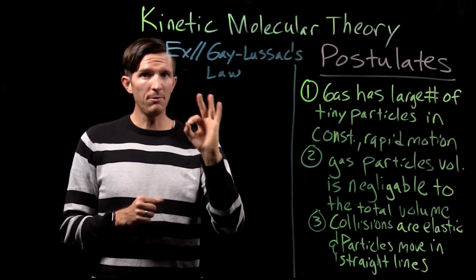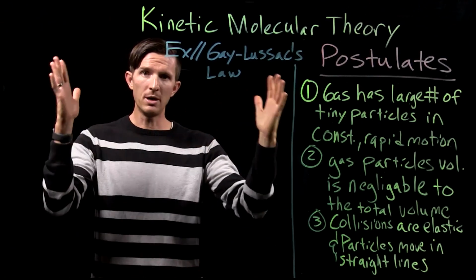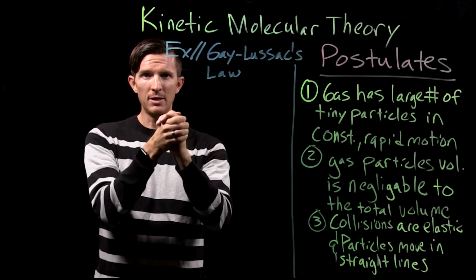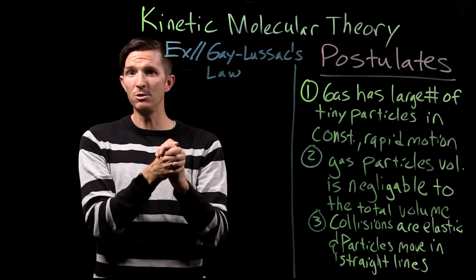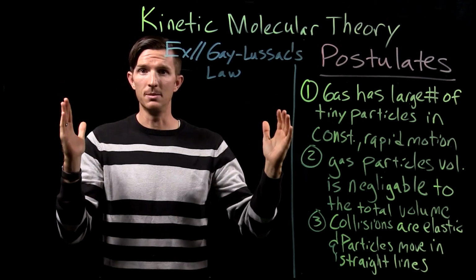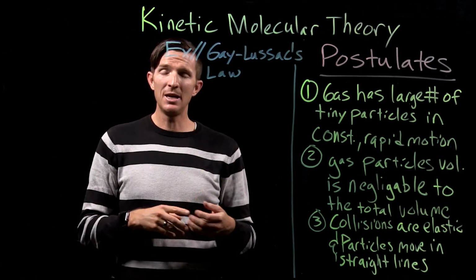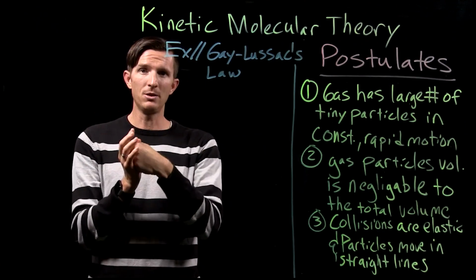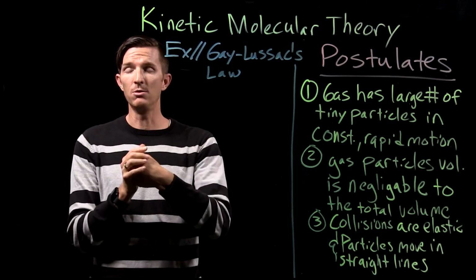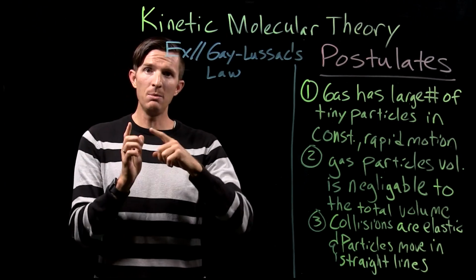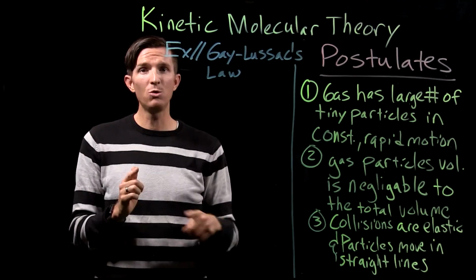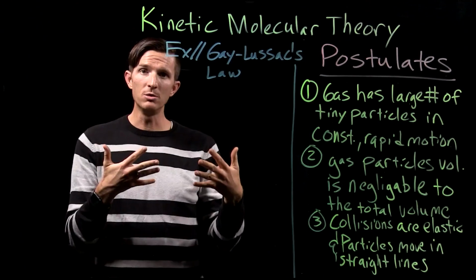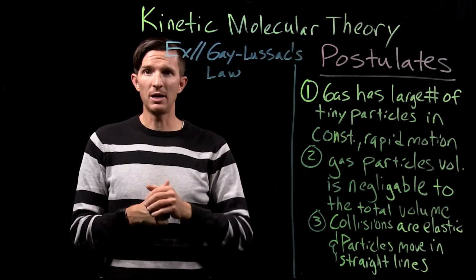Secondly, the volume of those gas particles is negligible compared to the volume they're occupying. So what that's saying is if I were to take all those gas particles and condense them down touching each other, it would be negligible compared to the total volume that they exist in. Third, when these particles collide with each other, they're perfectly elastic collisions, meaning energy is not lost in those collisions, and they move in direct straight lines in between those collisions. So those are the three postulates that we can use to try and explain Gay-Lussac's law.